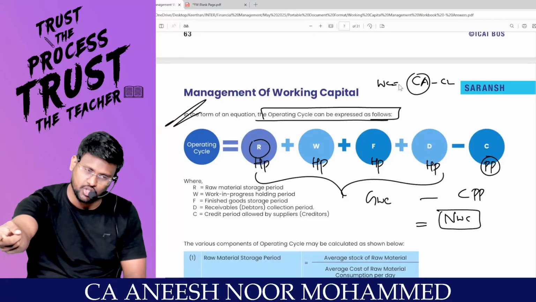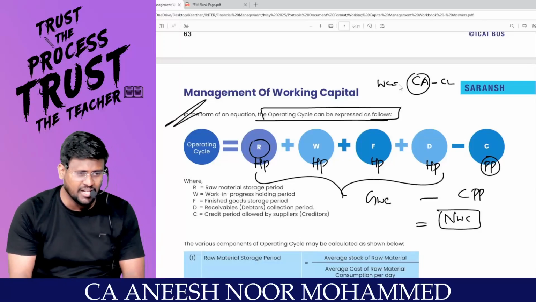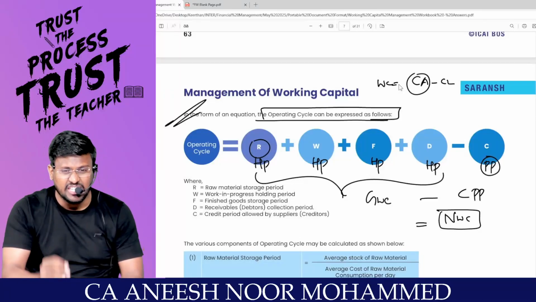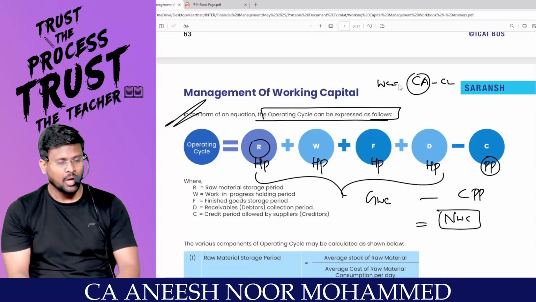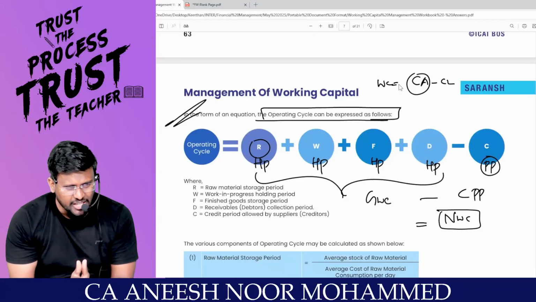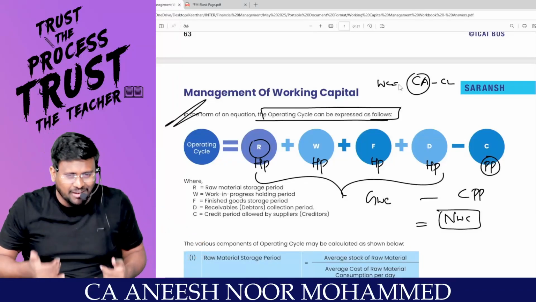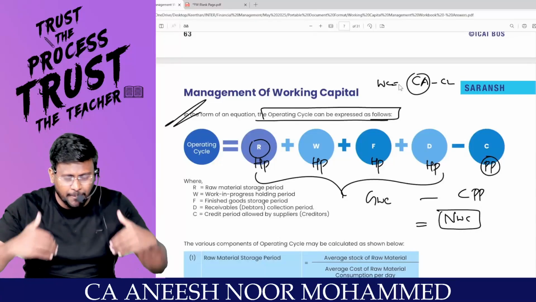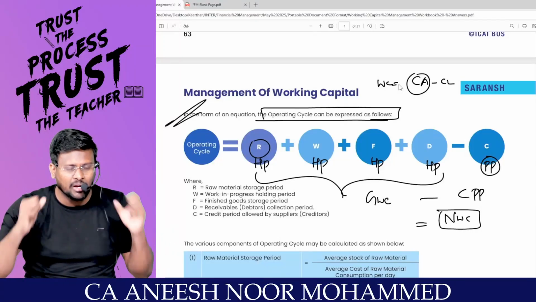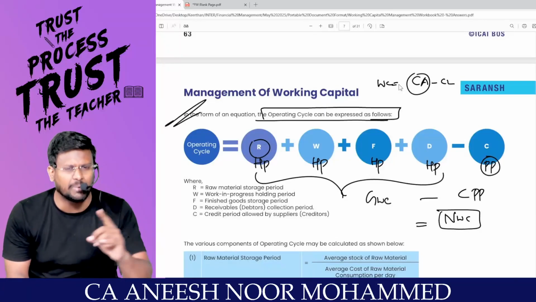But there are sources of finance. What are the sources of finance? The first source of finance is the spontaneous source of finance. What is the spontaneous source of finance? Creditors for expenses. So I will go and ask my creditors, my laborers, factory owner, rent payable, electricity payable: please give me a delay of 1 month.